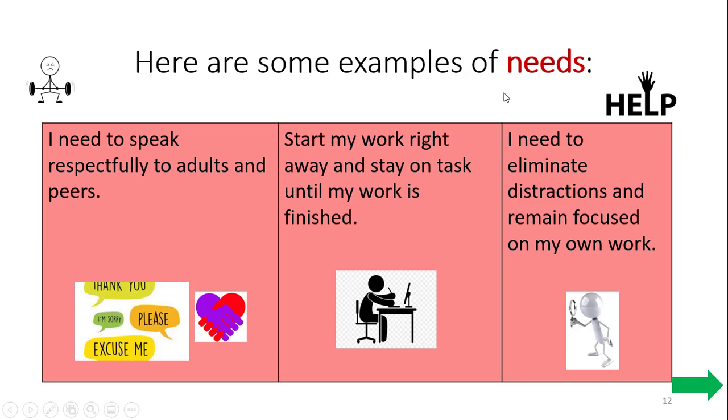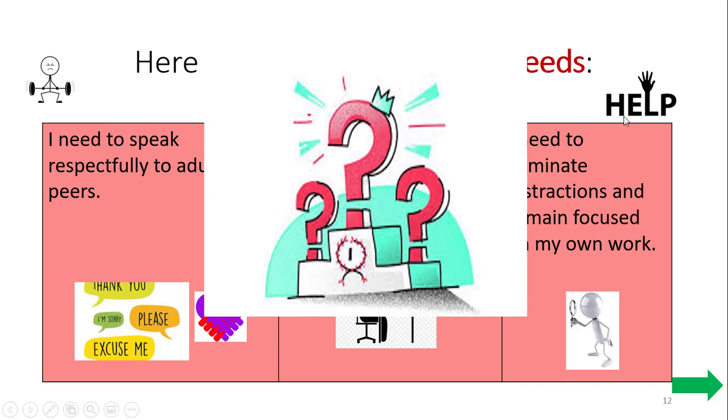Here are some examples. I need to speak respectfully to adults and peers, saying words like please, thank you, being a good friend, right? I need to start my work right away and stay on task until my work is finished, or I need to eliminate distractions and remain focused on my work. Here are some examples of needs, but there again are plenty of other places that we can need help with or improve on.